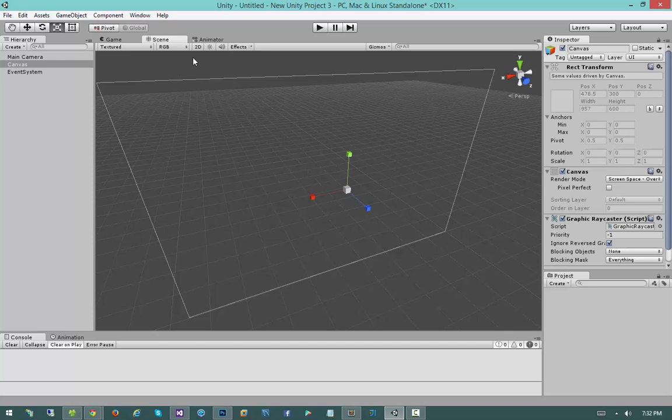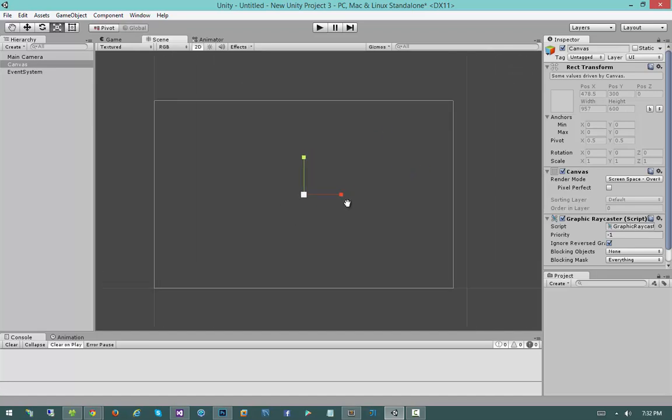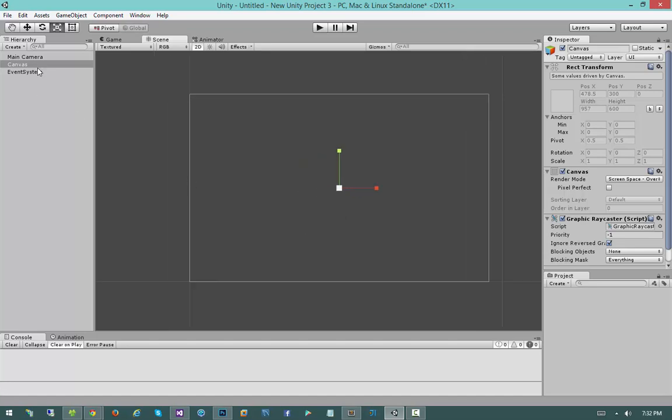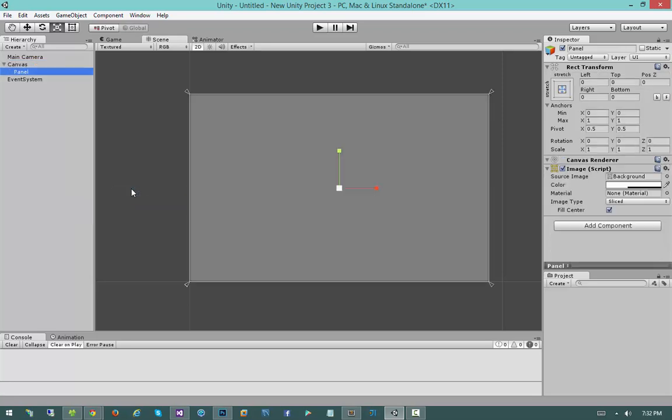What I'm going to do is I'm actually going to hop into 2D mode. And 2D mode is really handy when working with the Unity GUI system because it allows us to view our objects as an orthographic projection inside of our scene view, which is really handy when working with a predominantly 2D based GUI system. All right, so now that we've done that, let's go ahead and do something more fun, I guess, and that's create a panel. So let's right-click Canvas, go to UI, and hit Panel. Now we have a panel.